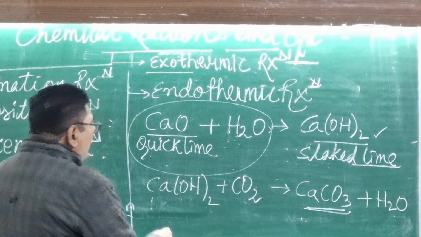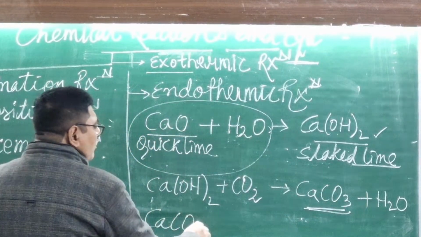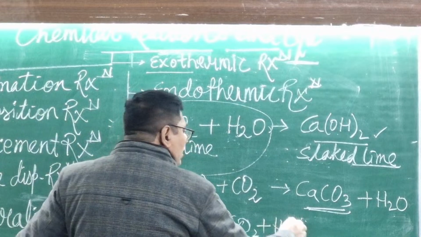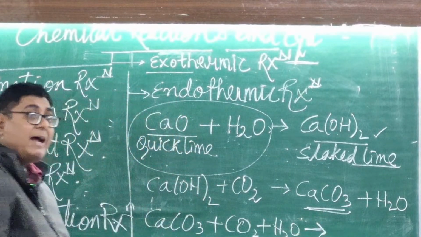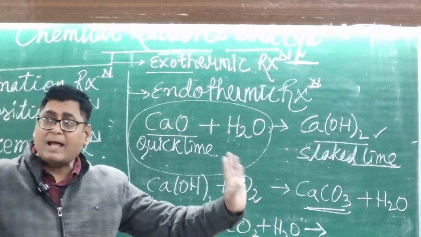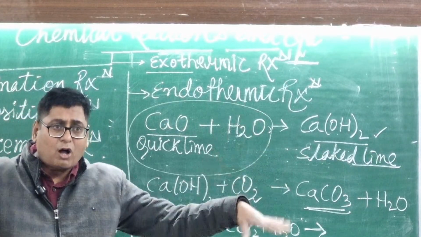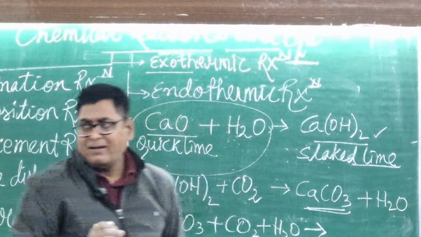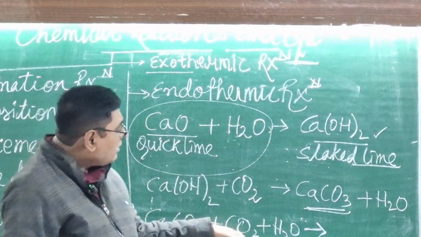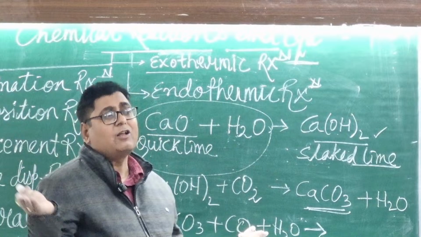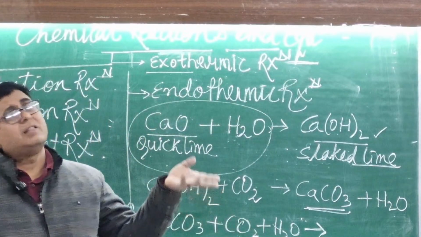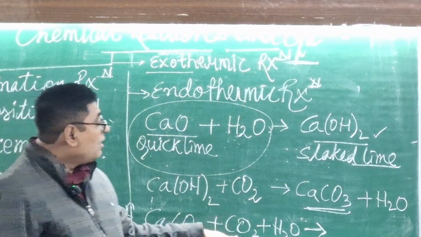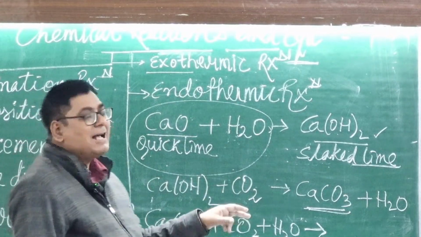But after some time you will find this CaCO3 reacts with the excess amount of CO2 and moisture, on the wall where you applied the calcium hydroxide, slaked lime. We cannot stop it. The wall has paint and the atmosphere has CO2, so they will continuously react with the CO2. Am I right or wrong? Right. It reacted with CO2 and with the H2O of the atmosphere.